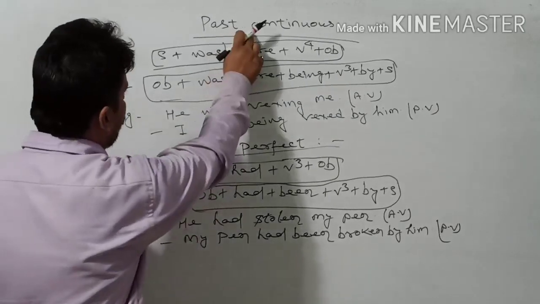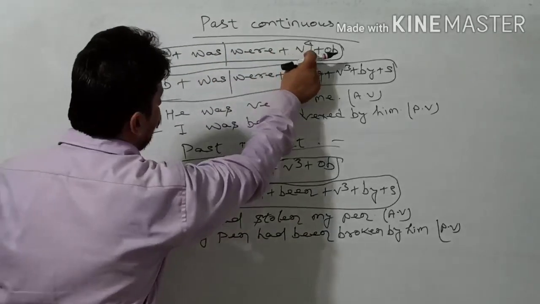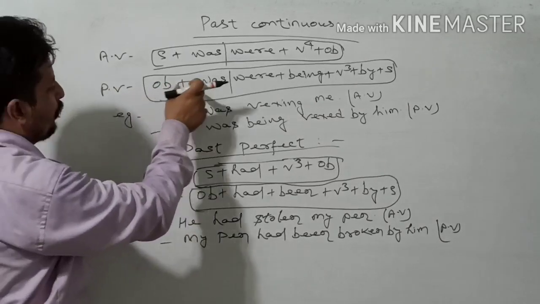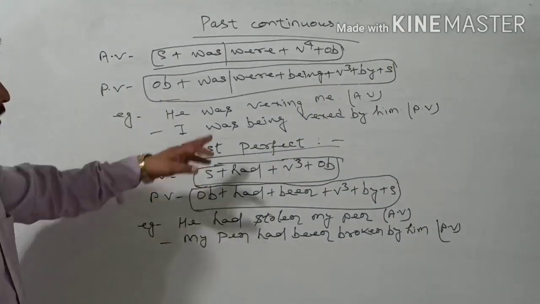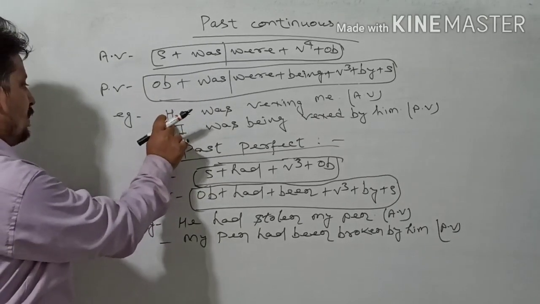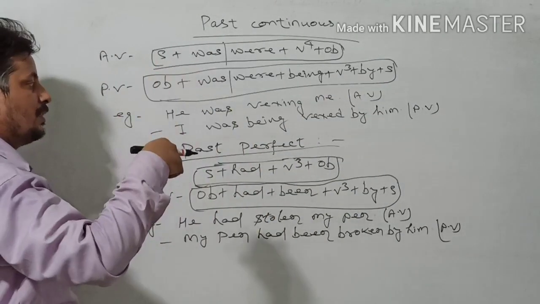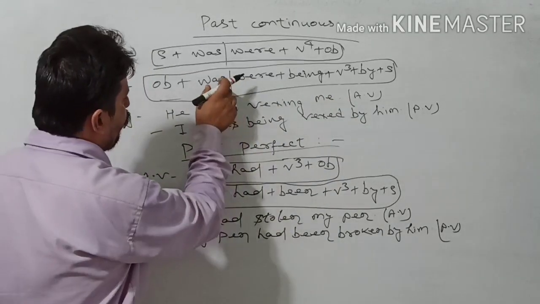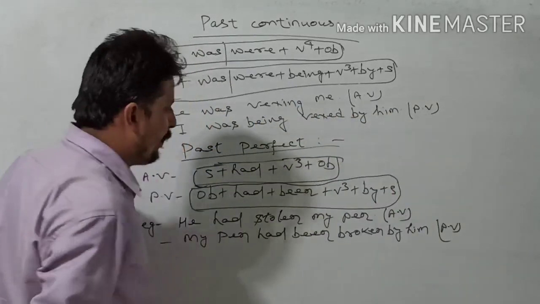Okay, see, for the past continuous, the active voice structure will be subject plus was or were plus verb 4 plus object. And in passive voice, we have to do as object plus was, were plus being plus verb 3 plus by plus subject. As I told, in all the continuous, we have to use being after the helping verb. And for example, you will see, he was vexing me. That is in active voice. And in passive voice, this me is formed as I. I will take was. I was being vexed by him. That is in passive voice.